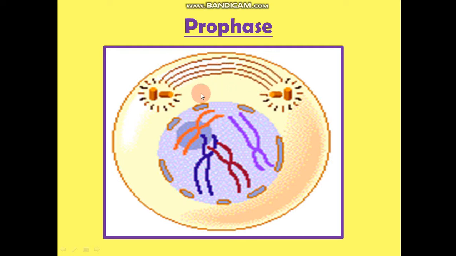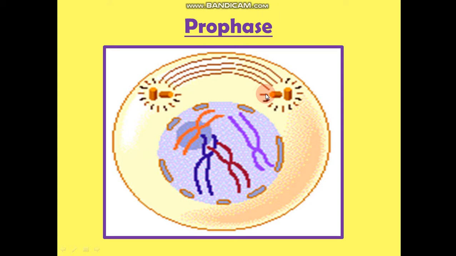We call them asters, and they will give rise to the spindle fibers. Spindle fibers are also an important concept here. These work just like ropes and will be tied to the chromosomes. You will come to know further. I have told you a few things. The chromosomes have been formed by the condensation of the chromatin fibers. The centrosome has duplicated into centrioles. They are moving towards the opposite poles.